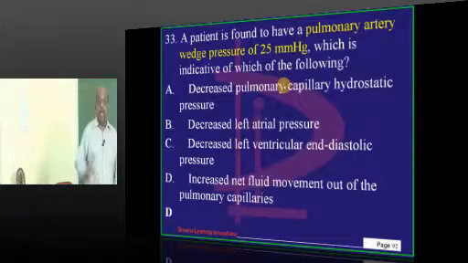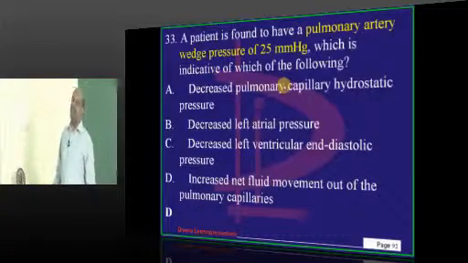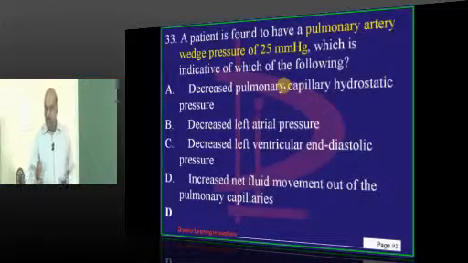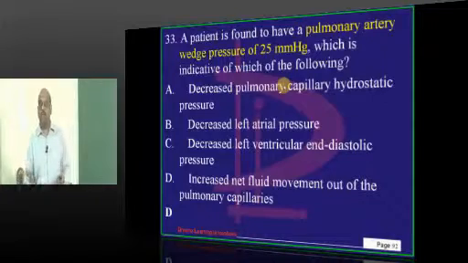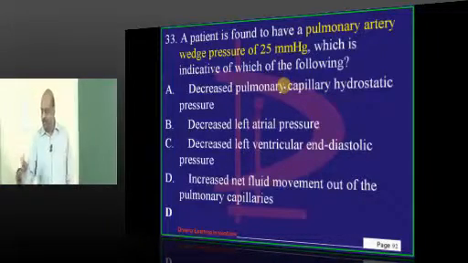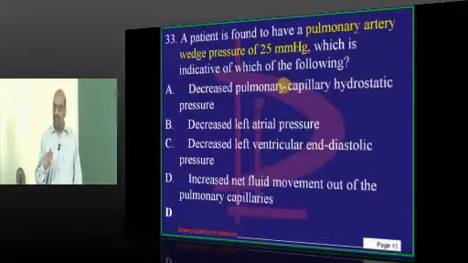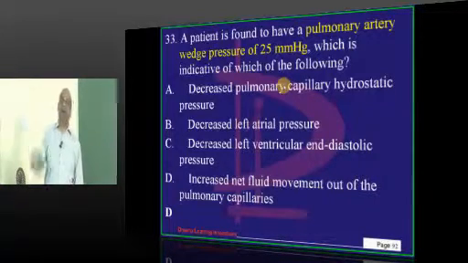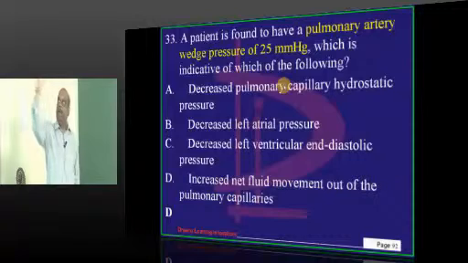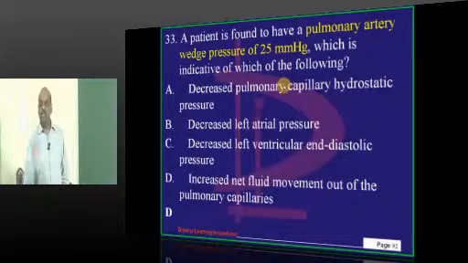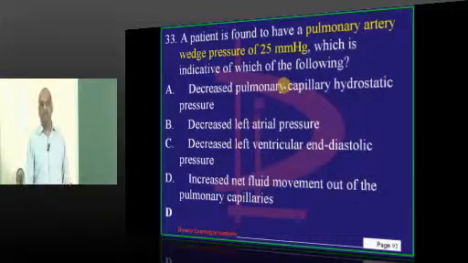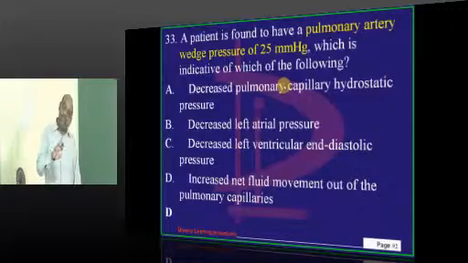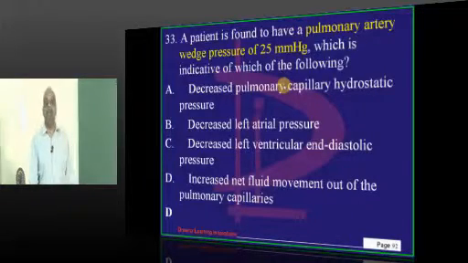So, a high pulmonary capillary wedge pressure means there is a tendency for formation of pulmonary edema. Whenever the left ventricle fails, left atrium fails, pulmonary capillary wedge pressure will be high and leads to pulmonary edema. So, a high pulmonary capillary wedge pressure means there is a chance of developing pulmonary edema. Can there be pulmonary edema without a rise of pulmonary capillary wedge pressure?